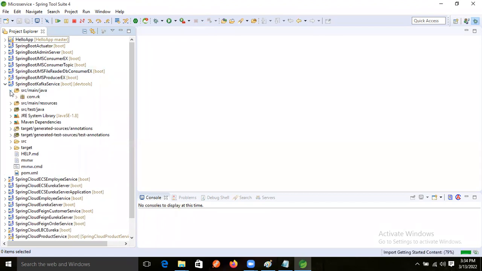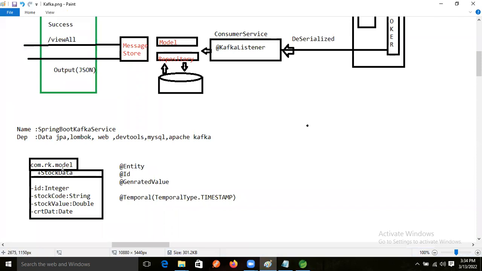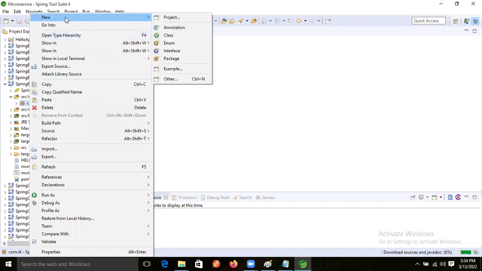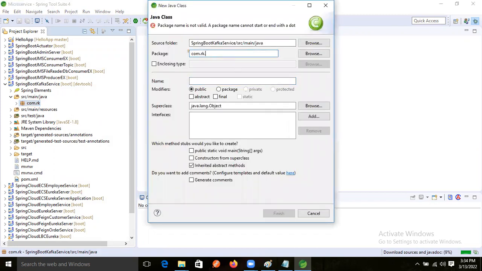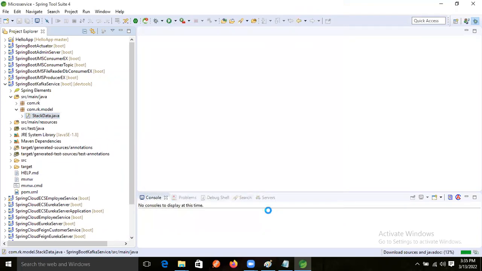Okay, so here let's create the model package, with the targeted model StockData class. Now new, I'm taking one class. Here, model, and here StockData. Finish it. Okay, good.